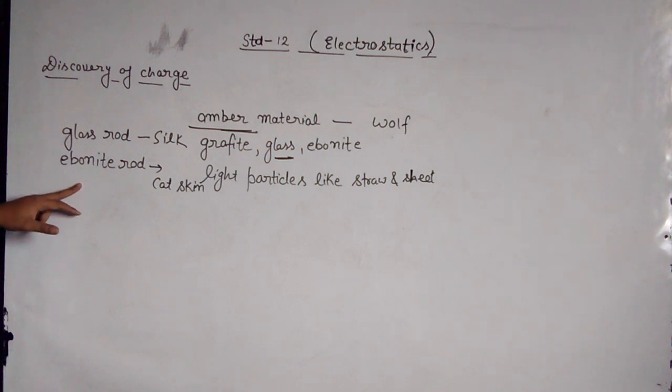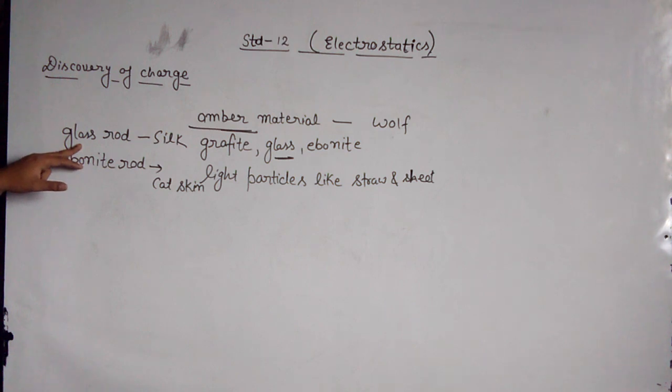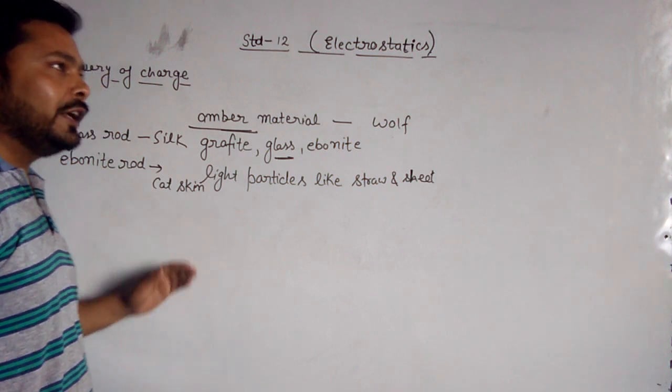So it was clear that both glass rods contain the same, like charges. Also both ebonite rods, when rubbed with the cat skin, contain like charges, because we know that like charges repel each other.